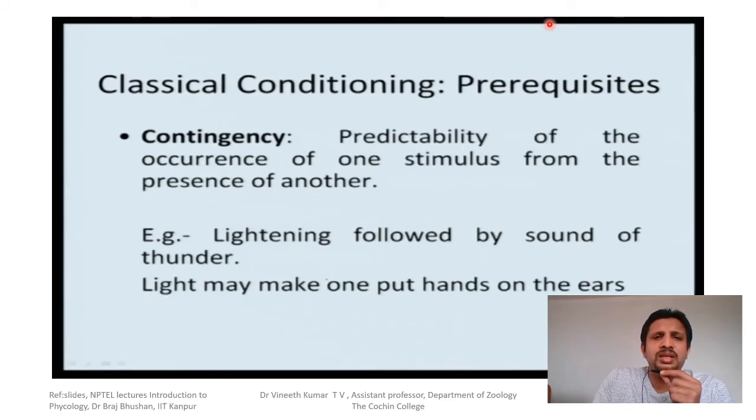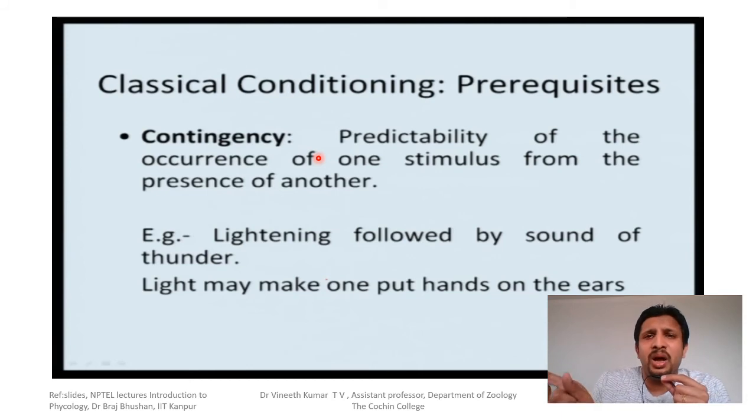The third one is contingency, that is, predictability of the occurrence of one stimulus from the presence of the other. That's also required, otherwise associative learning does not happen. That means after or during conditioning, what the dog expects is what is called predictability. The dog is expecting that on the sound of the bell, in the next moment it will get the food.